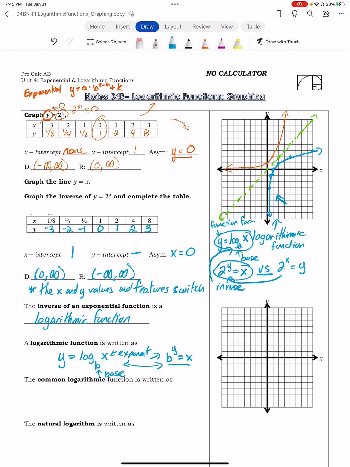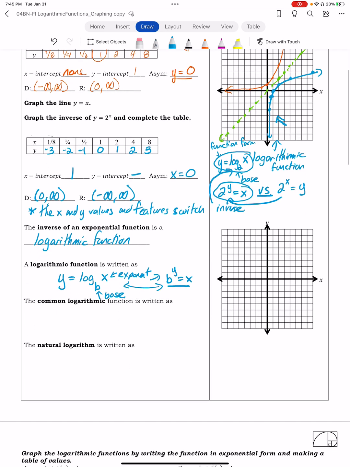A common logarithmic function is when I write y equals log of x. So what you'll notice is there's no base. Well, actually, the no base is base 10. This is the same thing as y equals log base 10 of x.